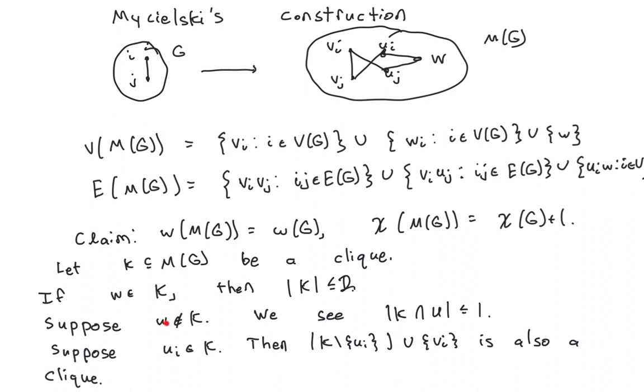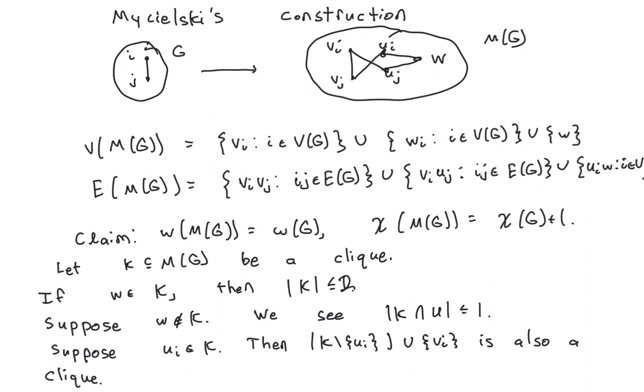Similarly, suppose W is not in K. Then, as noted, there's at most one vertex among the U vertices in your set. And if you suppose that some vertex U_i is in your clique, then if you replace U_i with V_i, you also get a clique.